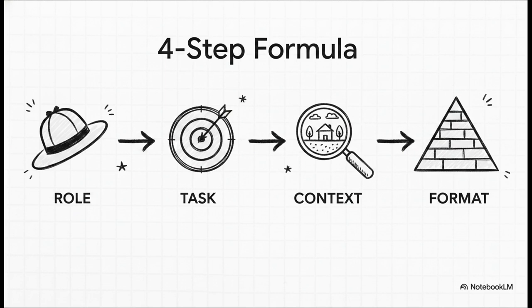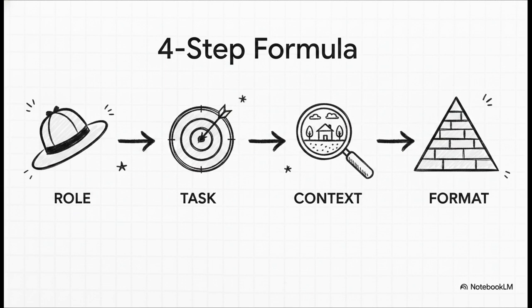First, role. Asking the AI to think like a specific expert immediately sets the tone and depth. Second, task. State a single, clear goal. If you try to give an AI multiple complex tasks in one prompt, its probability distribution fractures and it totally loses focus. Just stick to one core task per prompt. Third, context. Paste in your constraints and background details.